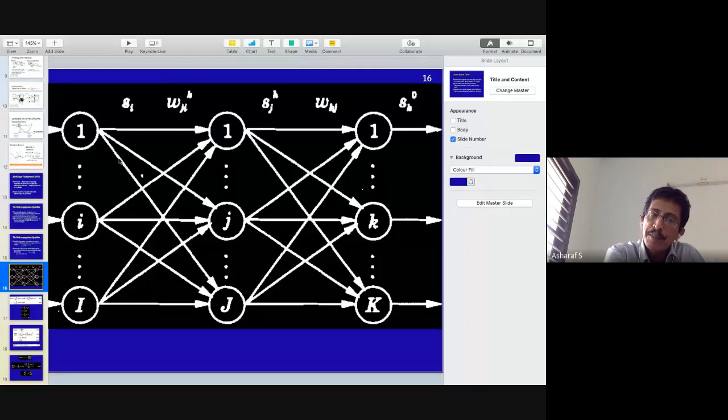And if there are previous layers, what will happen? The gradient over here will get pushed back through these weights to become gradient computations over here, and you can keep doing this as many times as you want. And this particular procedure is called the backpropagation algorithm. And I stop here.